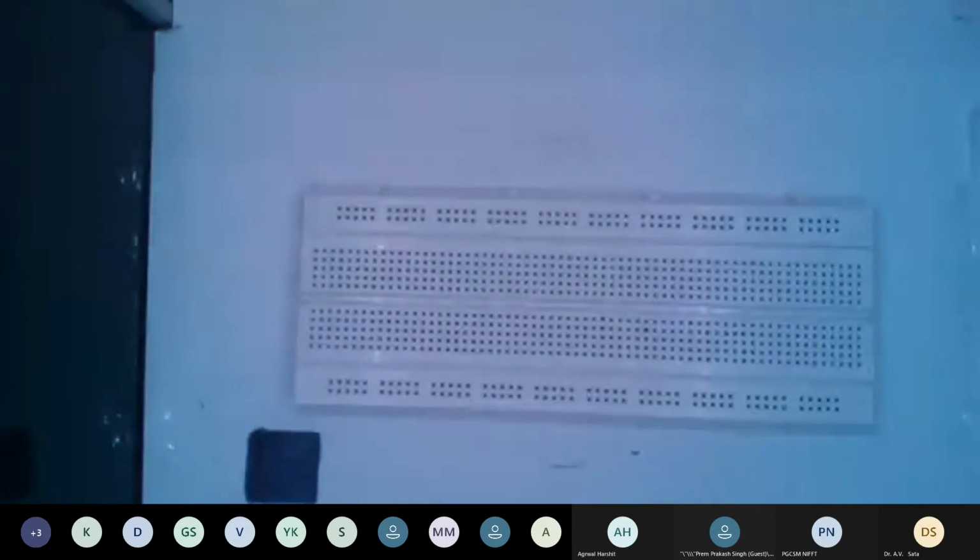This one is a component called a breadboard. The breadboard has the capability to connect the sensors in a series and parallel mode. Everything in this connection has a series.